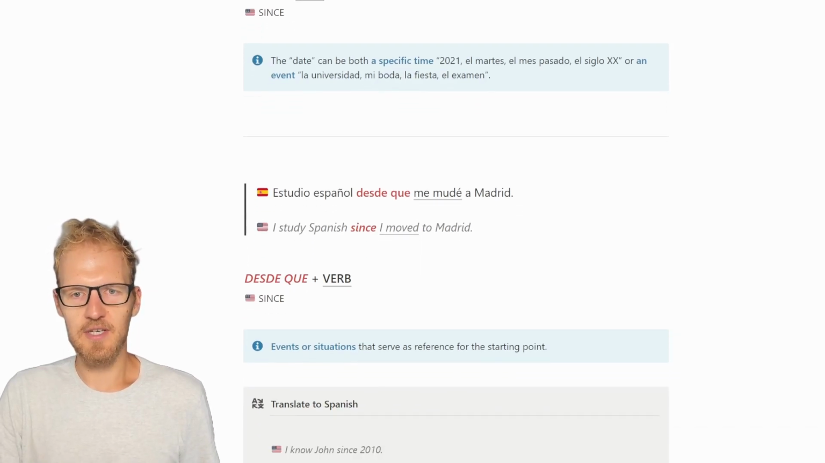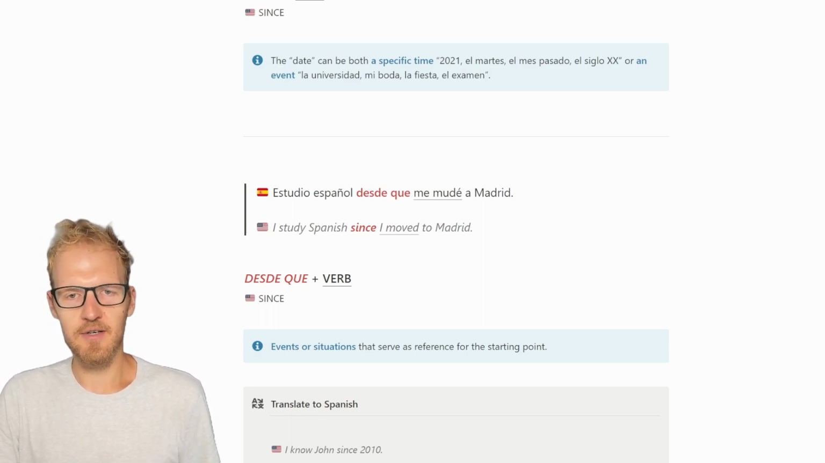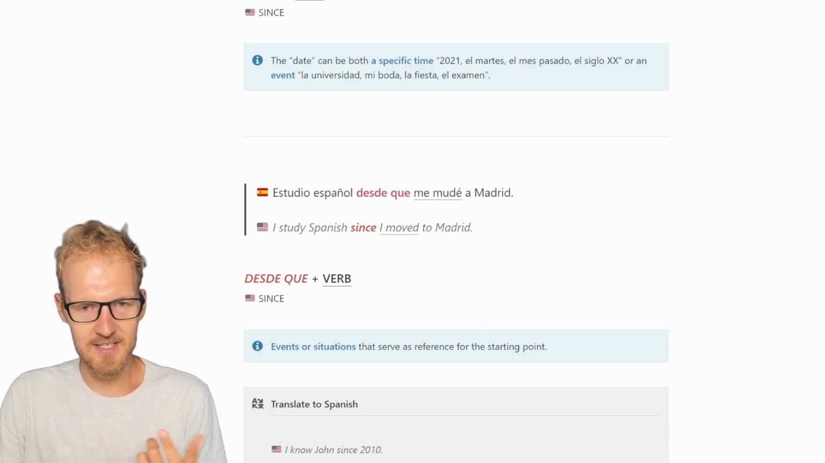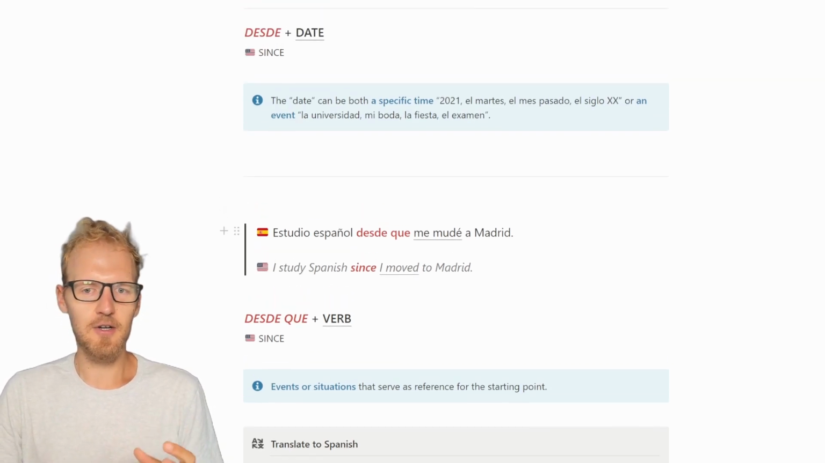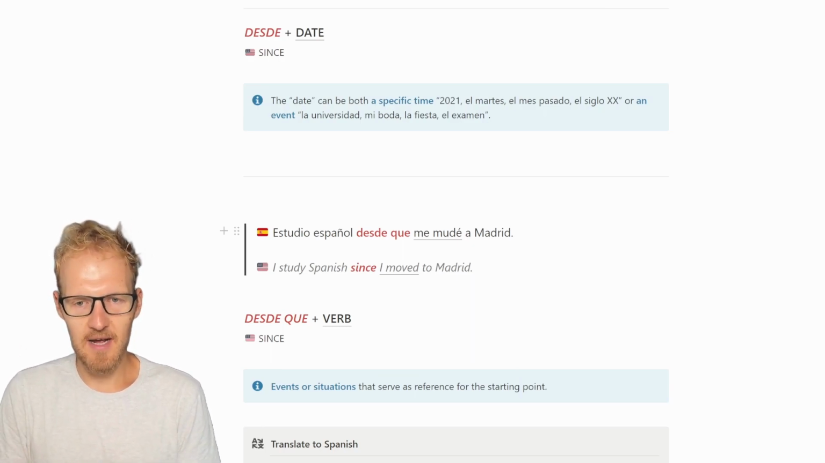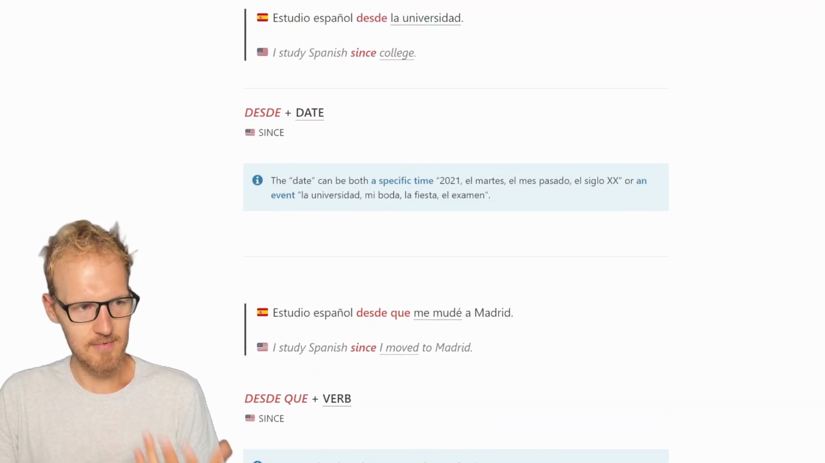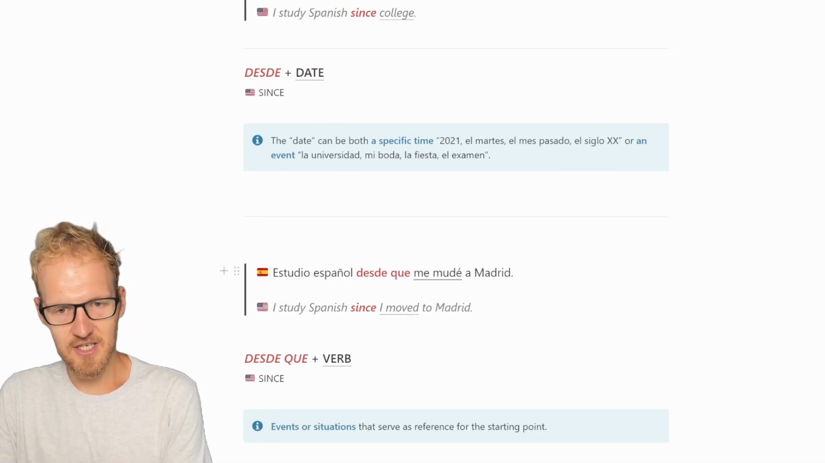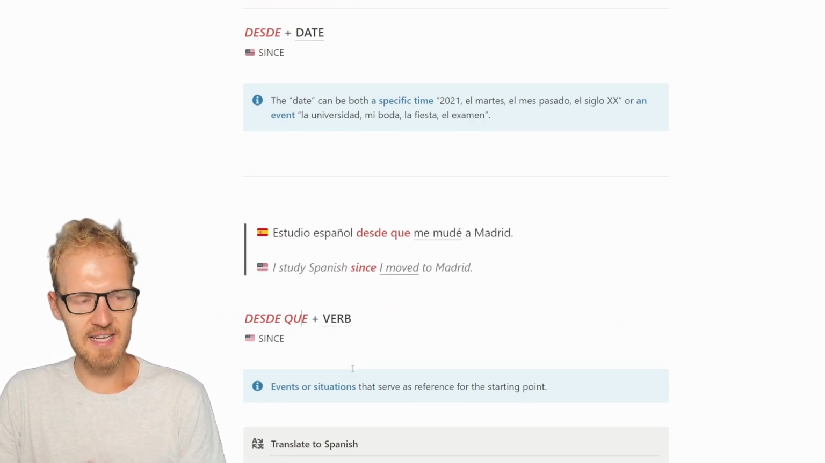Now, another example. Estudio español desde que me mudé a Madrid. I studied Spanish since I moved to Madrid. So now we're using desde que and a verb, which is also since in English, and that's when it gets a bit tricky. In English, you don't have this distinction, or you don't add anything when it's a verb instead of a noun, but in Spanish, we do. So it's desde plus a date, 2021, the wedding. But if we have a verb or some kind of action to describe the starting point, then you use que. Okay? So desde que.